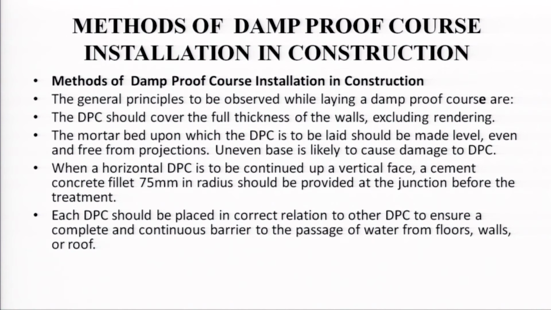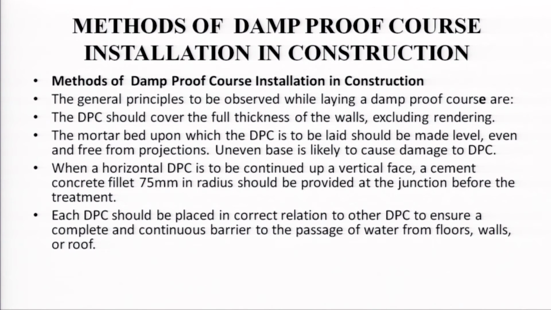The method of damp proof course installation in construction. The general principles to be observed while laying a damp proof course are: the damp proof course should cover the full thickness of the wall excluding rendering.